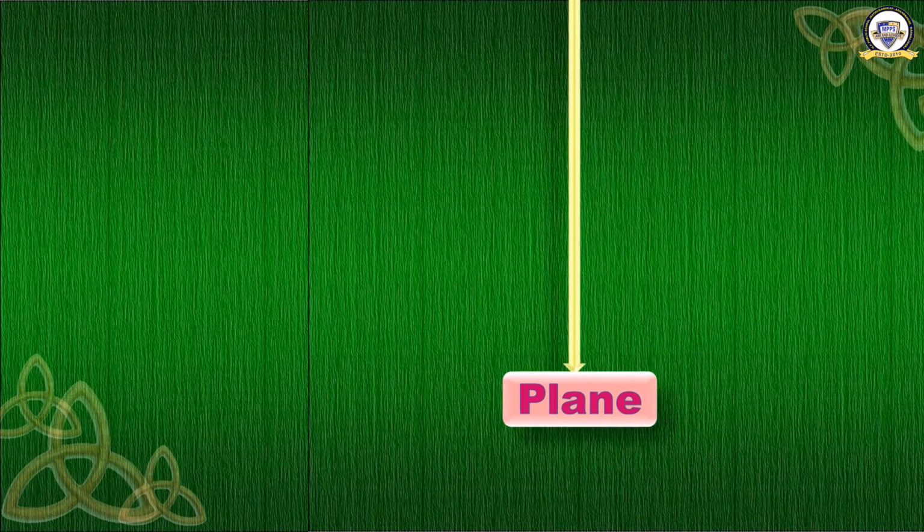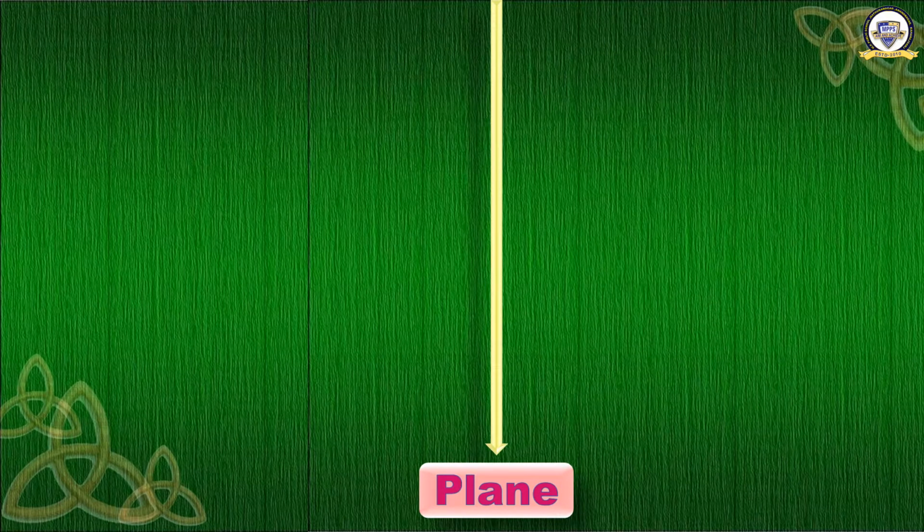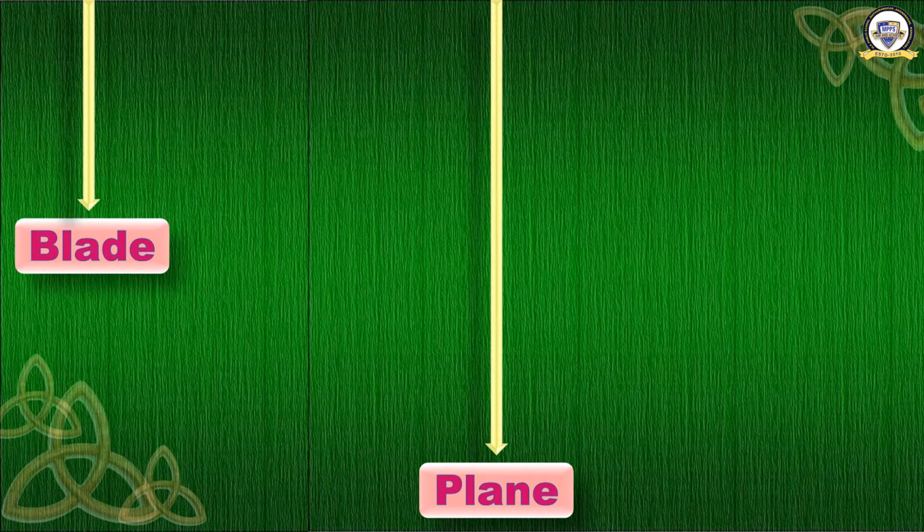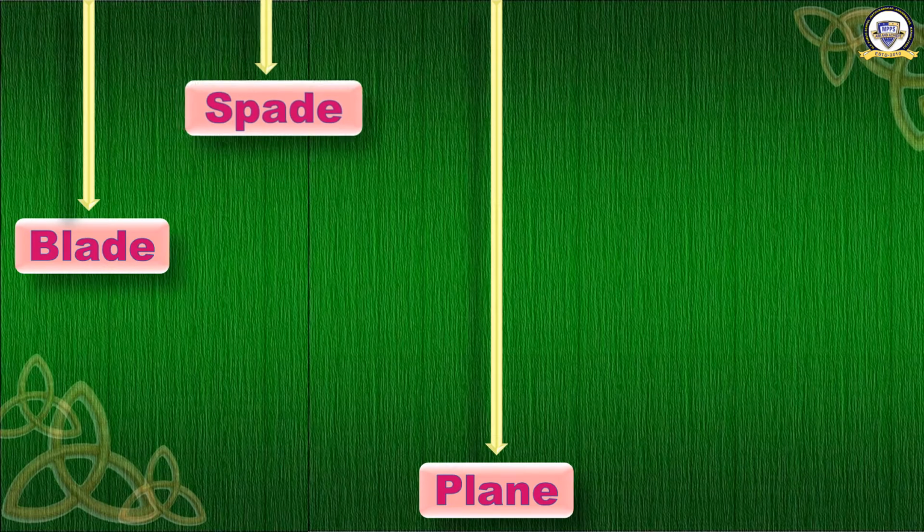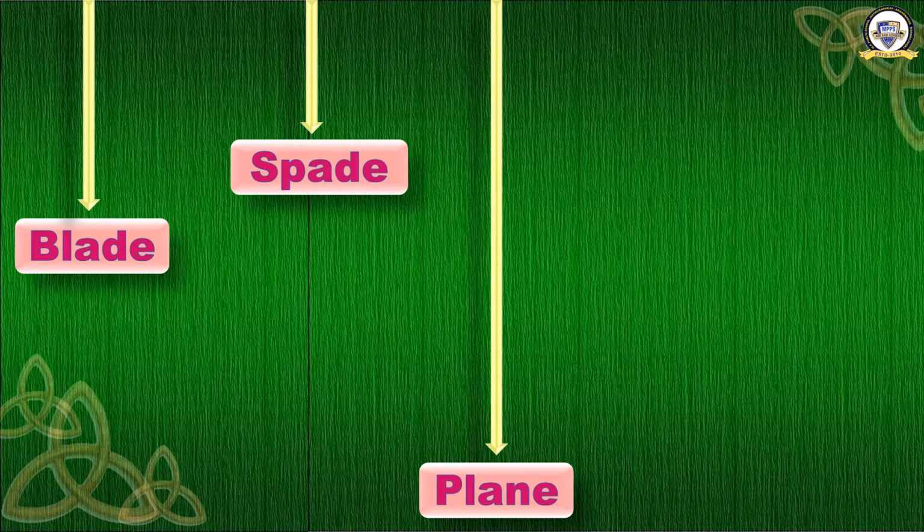Okay, I'll show you one more page. There are 4 more words. Let us see what they are. Here it is. P L A N E. Plane. B L A D E. Blade. S P A D E. Spade.